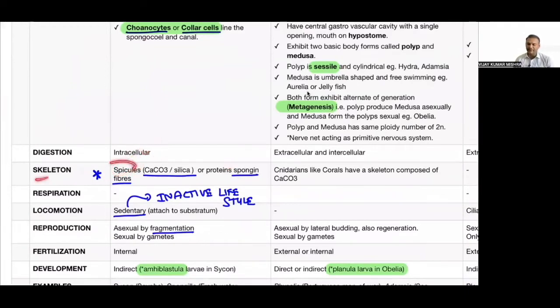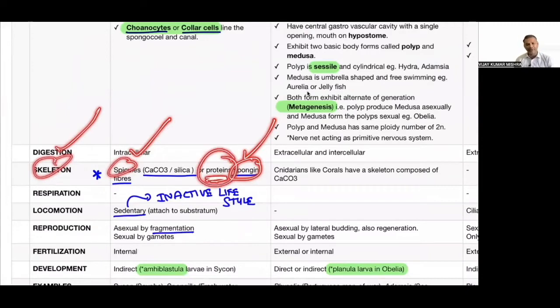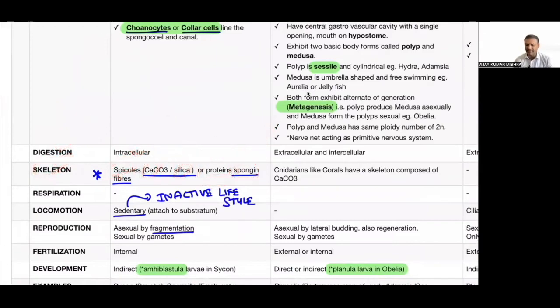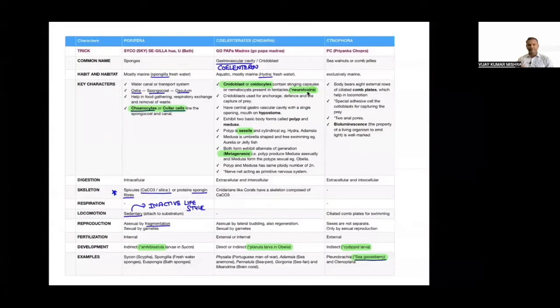Skeleton is made up of spicules, S for skeleton and S for spicules, and it is made up of spongin fiber. So S for skeleton, S for spicules, and S for spongin fiber. Spongin fiber is going to be made up of protein, but spicules are made up of calcium carbonate and silica, that you must know.